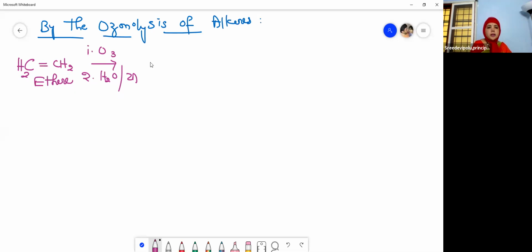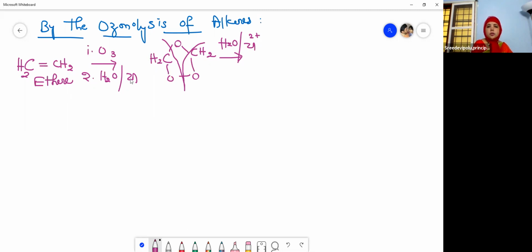CH2, O, O, CH2, and then O. Now this undergoes hydrolysis in the presence of zinc. Here the bond will split. And what do you get?